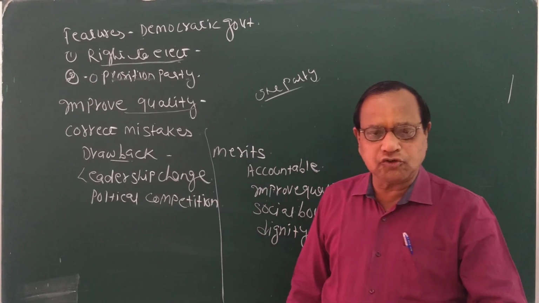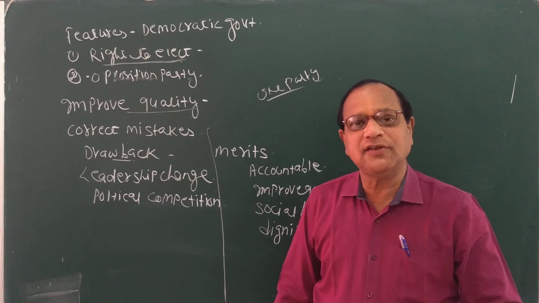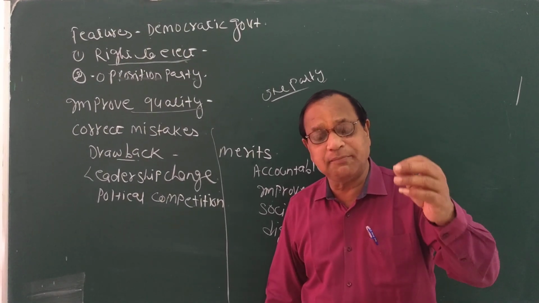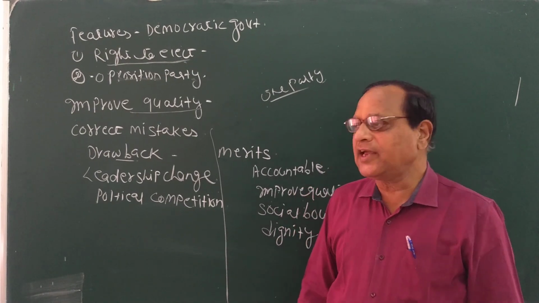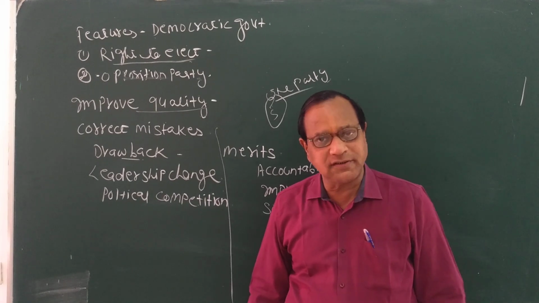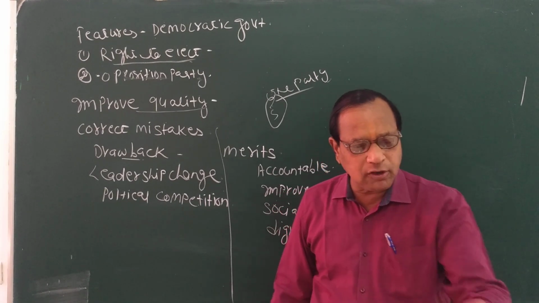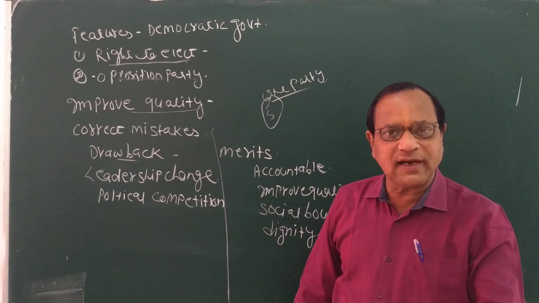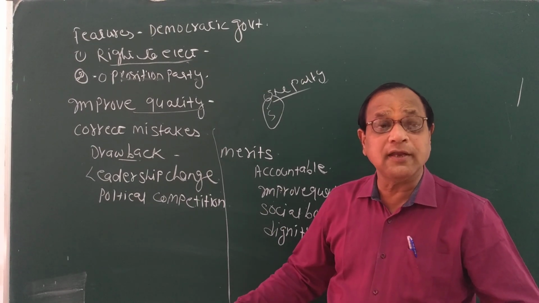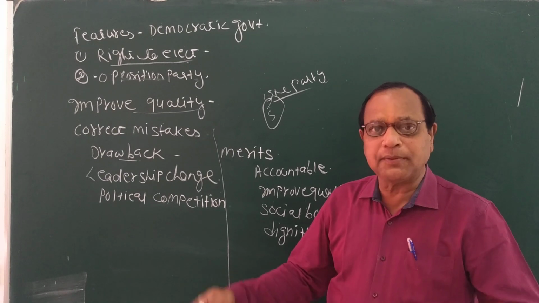The first biggest drawback of democracy is that there is a chance the leader goes on changing from time to time. In India, the tenure of the election is 5 years. Any government will rule the country for 5 years only. They are making so many plans, some big plans, long-term plans.